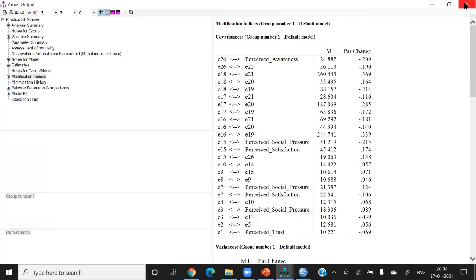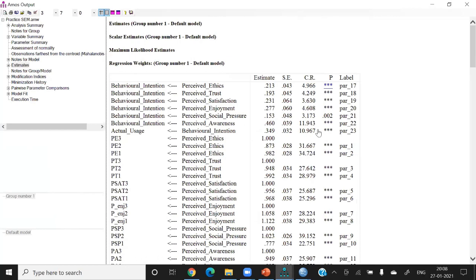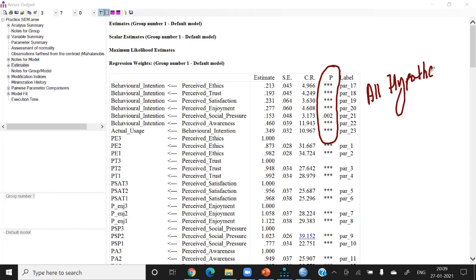So after model fit indices, now go to the estimate. So you can see that all the 6 indicators are significant. All the 6 hypotheses are supported by the results. So you need to check this part. It means all hypotheses are supported by the result. And then we have to check some other measures also.